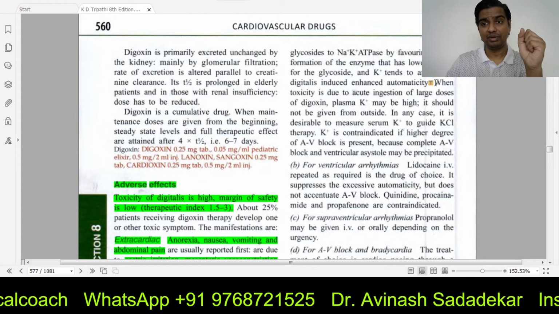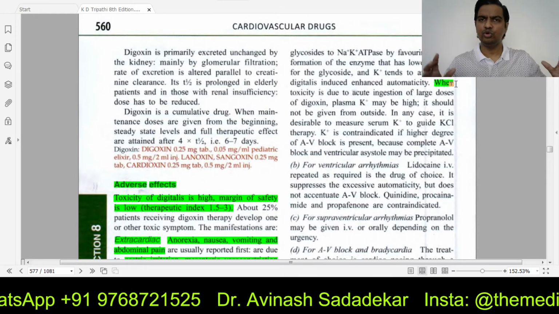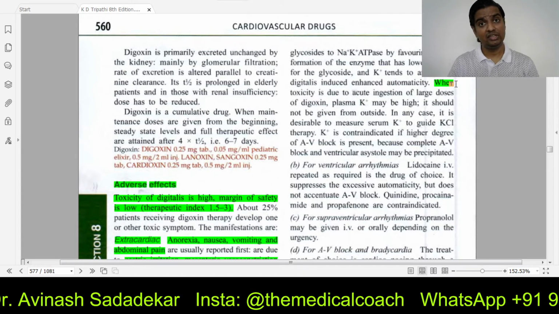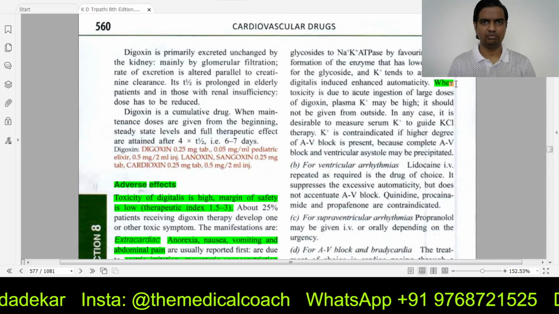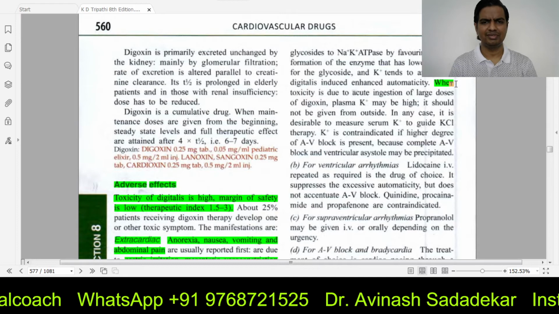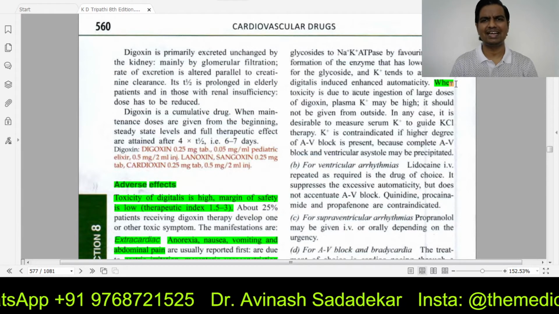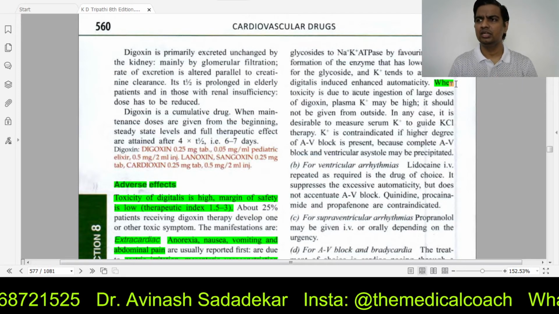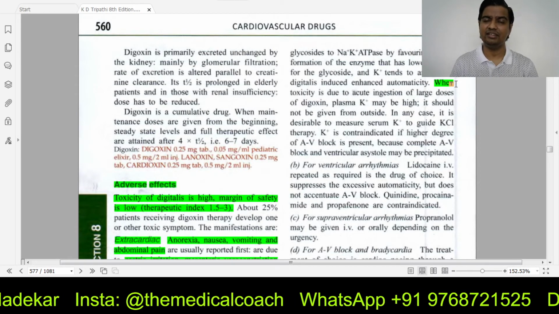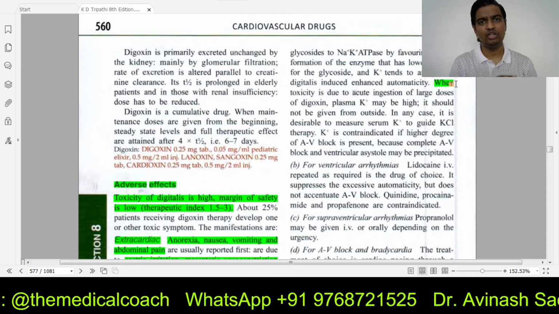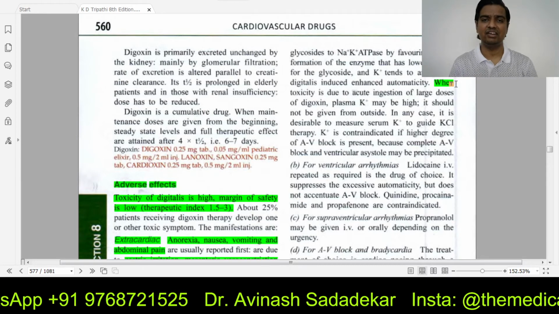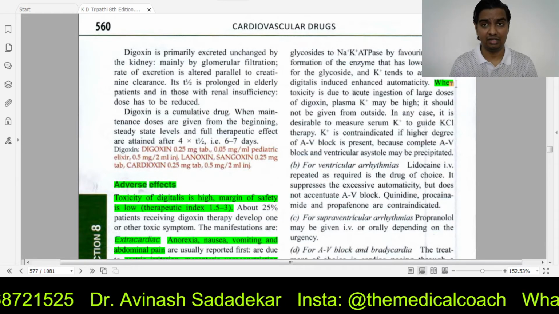But you know what happens? You explain to the patient, see, this medicine is going to act slowly. It will take hours or days, sometimes it will take weeks for the optimum result to come. So slow down, take one tablet in the morning, or one tablet in the evening. You have given the schedule. Many patients use this weird calculation that if I take one tablet for 7 days and I get the effect on seventh day, if I take all the seven tablets on day number one, I will get the seventh day effect. There are people who think that way, which is very illogical, but there are people who really can't help it.